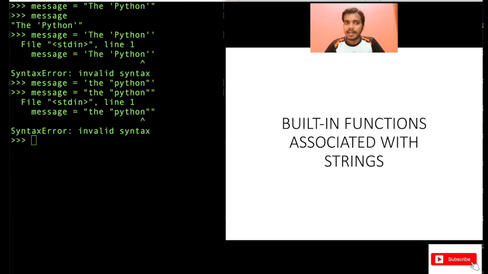Now, we already know what a string is and what a string actually stores, right? Now we know that. You can use single quotes, double quotes, anything. Now let's understand, there are some built-in functions associated with strings. These are very useful with strings, like you can do some operations on strings, which is very useful. So let's try to understand these built-in functions. These functions are provided by Python itself for strings.